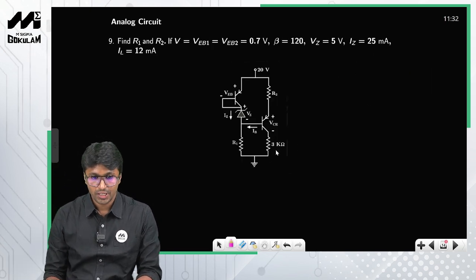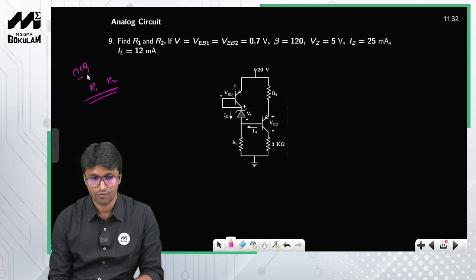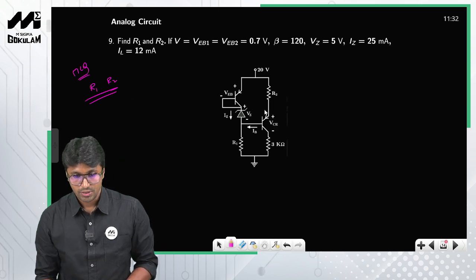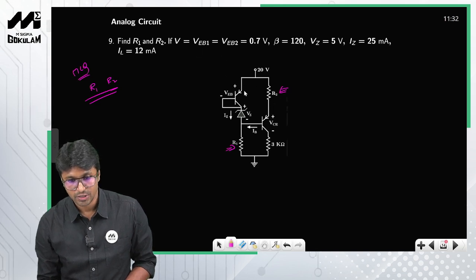Look at this particular problem. You are asked to find the value of R1 and R2. We assume that this is an MCQ and the values of R1 and R2 are given in the options. How do you calculate them? What is the information given to you? You have two PNP transistors, so VEB1 is 0.7 and VEB2 is also 0.7.